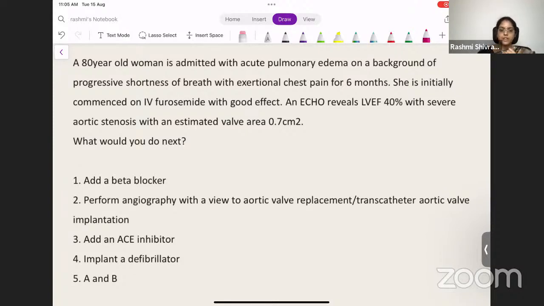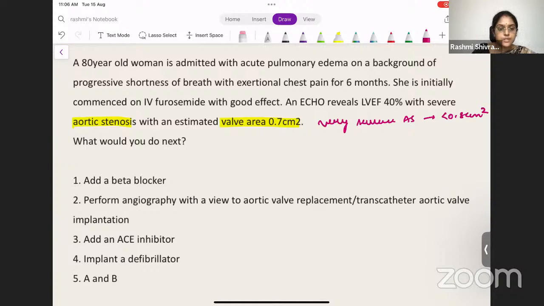So this patient has aortic stenosis with an estimated valve area of 0.7 centimeter square. So what does this mean? This means that the patient has very severe aortic stenosis, because the valve area is less than 0.8 centimeter square. So that means that the patient has very severe aortic stenosis.